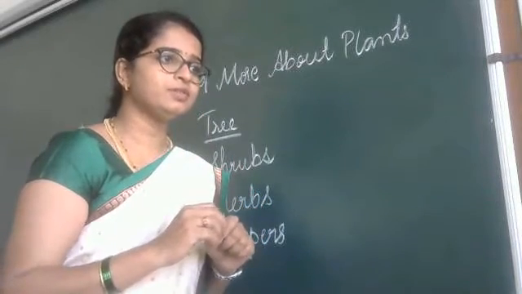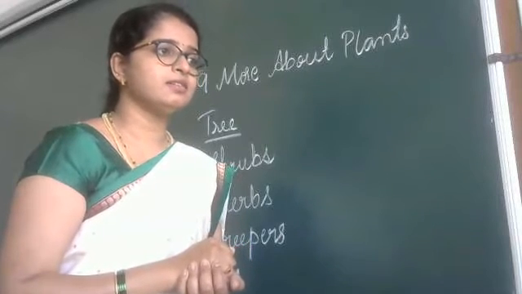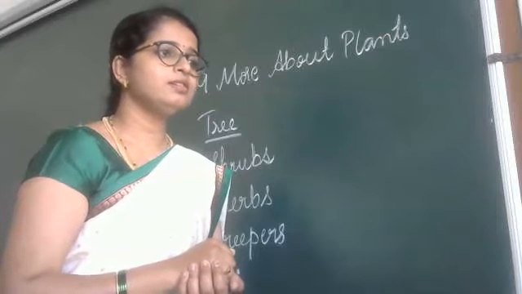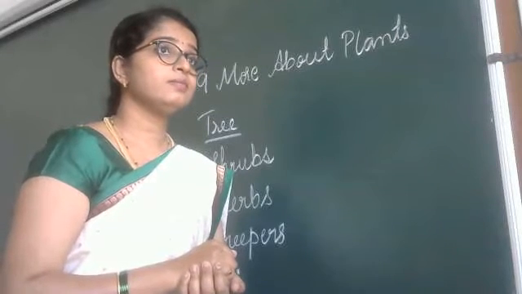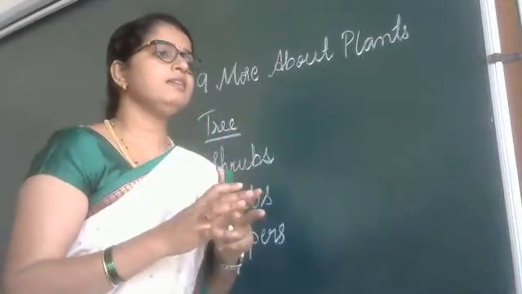Am I correct? Then tell me the correct sentence. What? Listen. Shh.